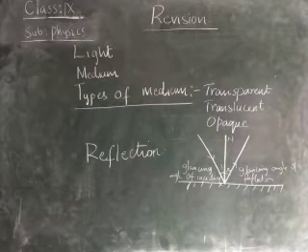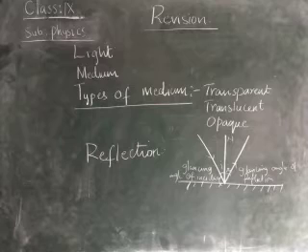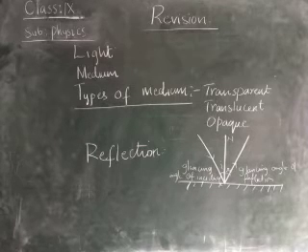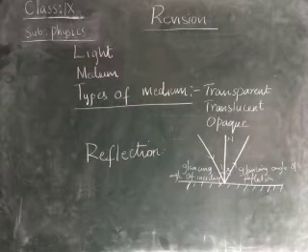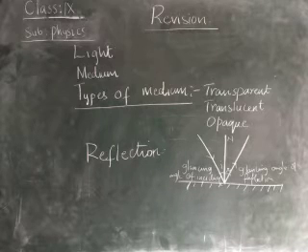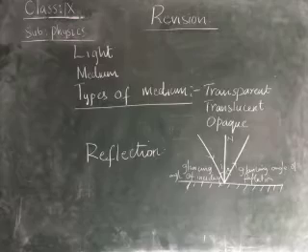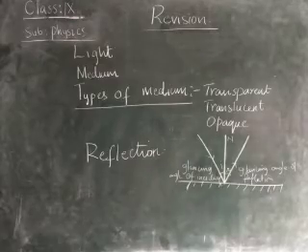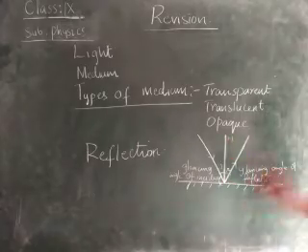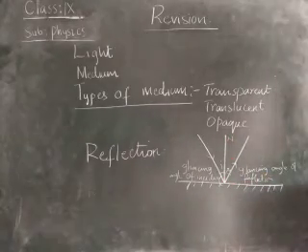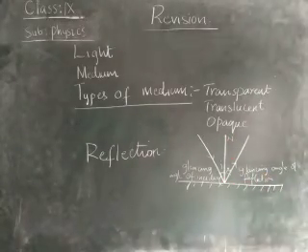The angle between the reflected ray and the normal is called the angle of reflection. The angle between the incident ray and the reflecting surface is called the glancing angle of incidence. The angle between the reflected ray and the reflecting surface is called the glancing angle of reflection. Like that, you should know all the topics, children. The point at which the light ray is incident is called the point of incidence.